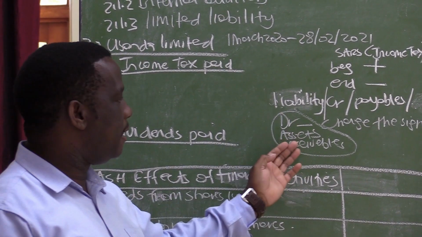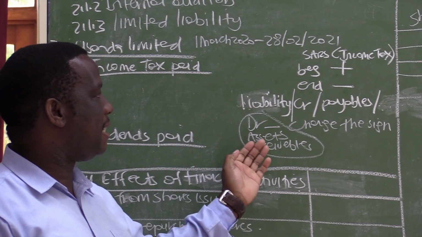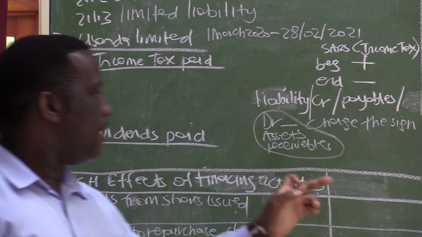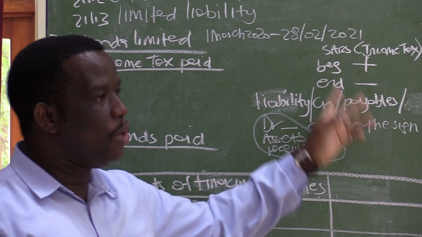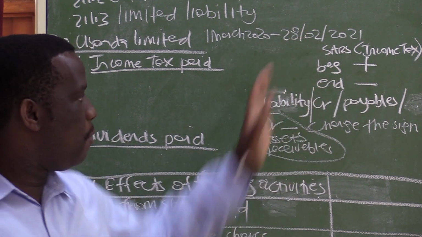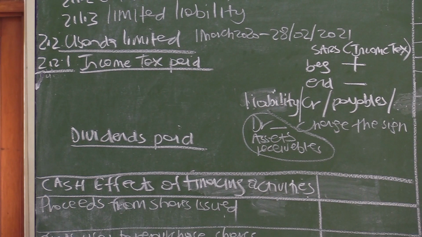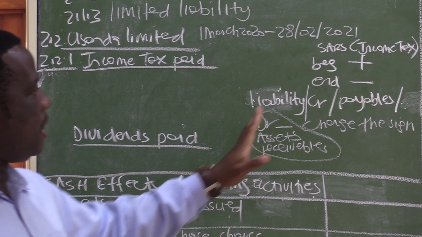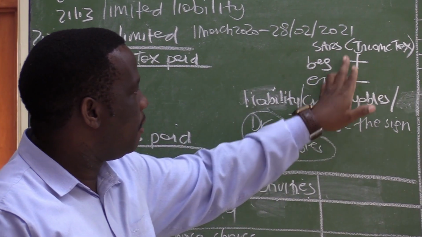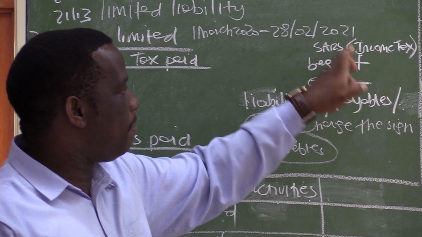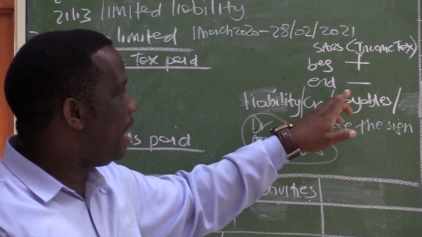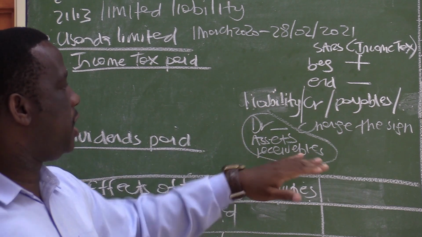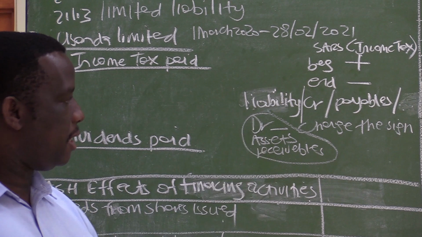If it is the beginning that has been reflected under assets, it means the beginning will change to be a minus. If it is the end that is reflected under assets, it means the end will change to be a plus. So this is the formula that is followed: income tax for the year plus beginning minus end, depending. But if you know that your SARS beginning is a plus and your SARS end is a minus, if everything is under liability, it will be easy, because if you see another thing, you will simply change the sign.